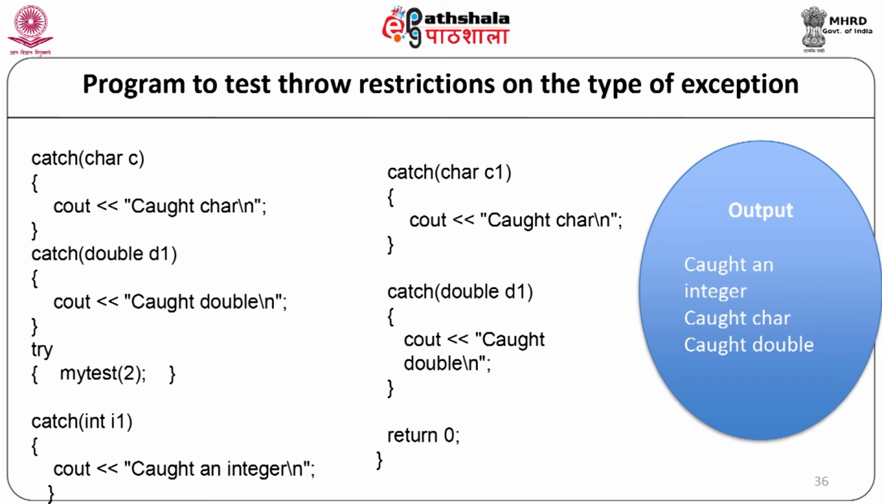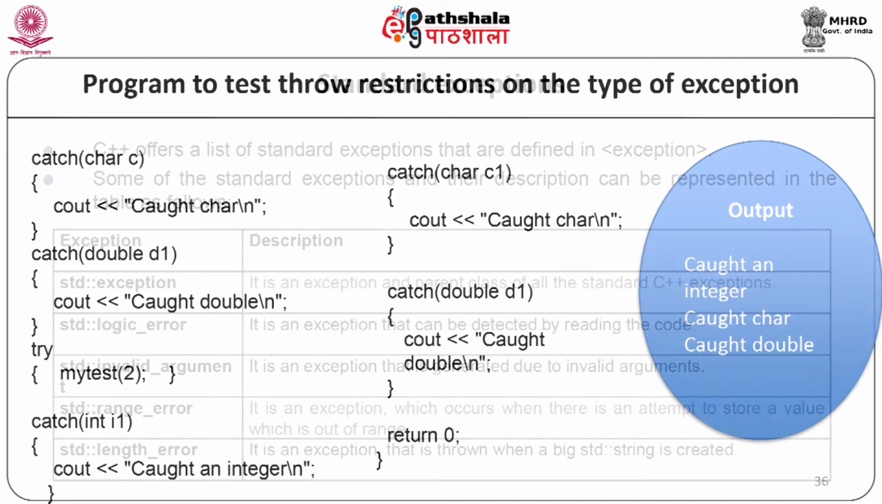Now, we will write again one more try block: try myTest 2, catch (int i1) "caught an integer", catch (char c1) "caught character", catch (double d1) "caught double", return 0 and the main function will end. When the above code is compiled and executed, it will produce the result as: caught an integer, caught character and caught double.